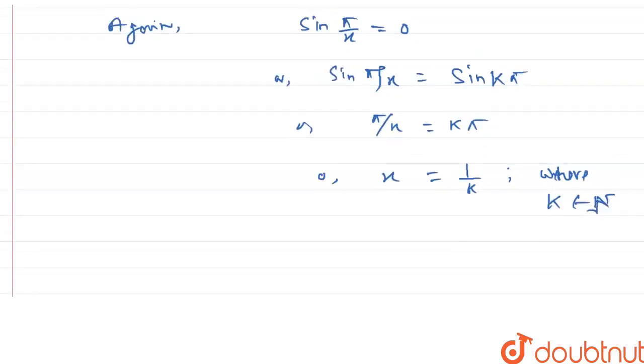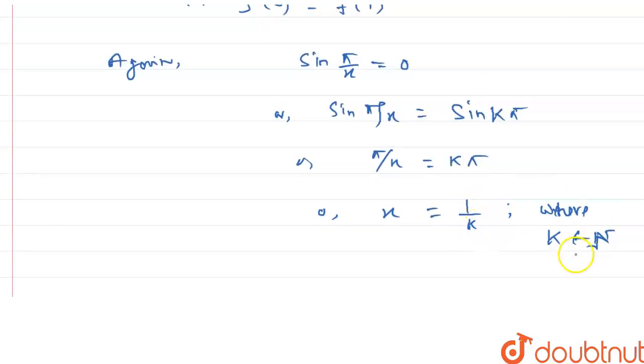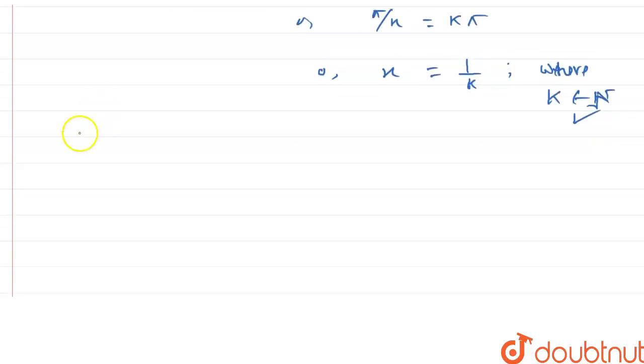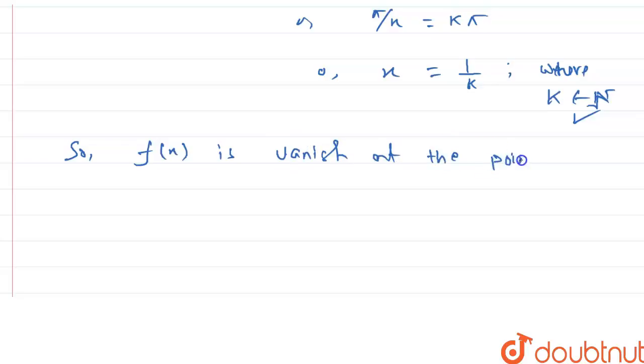So here we see that at 1 by k, where k belongs to natural numbers, the function sine pi by x vanishes. So we write this: f of x vanishes at the points 1 by k, where k belongs to N, that means natural numbers, because f of x equals x sine pi by x.